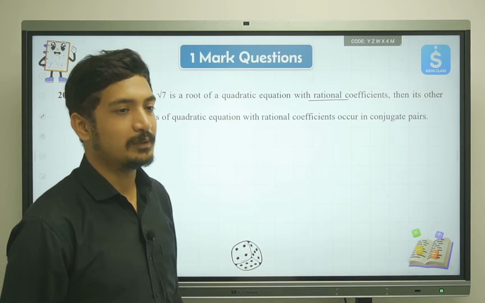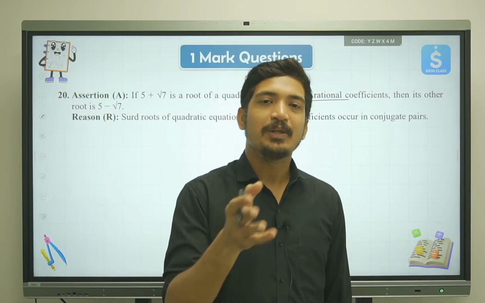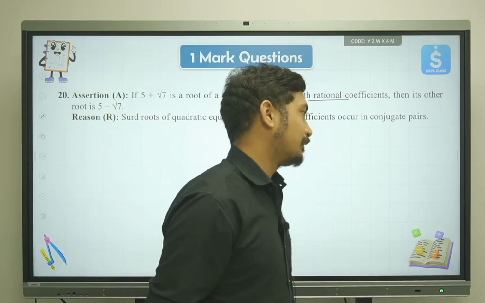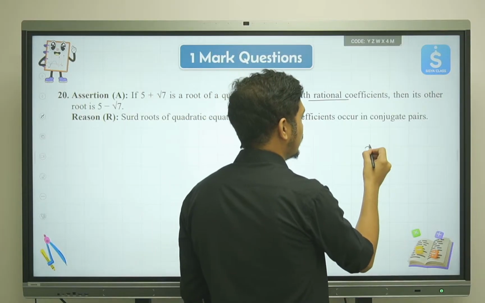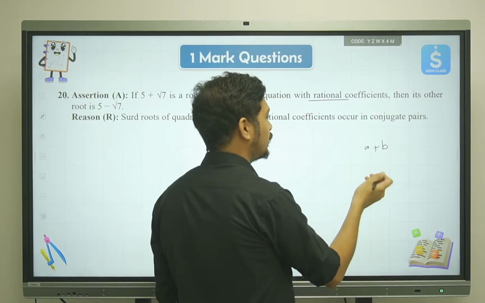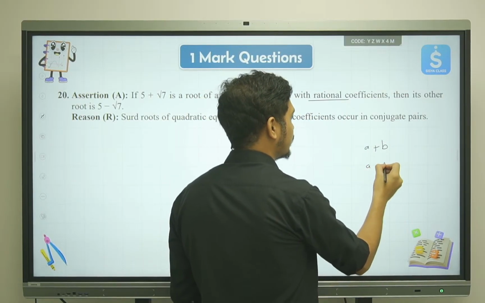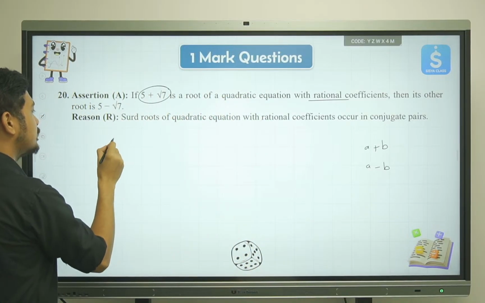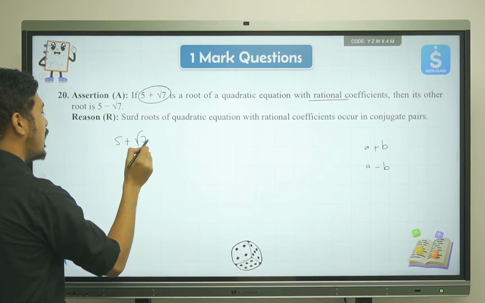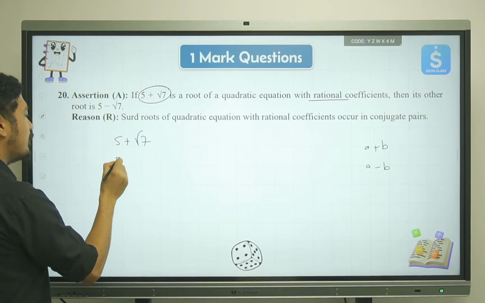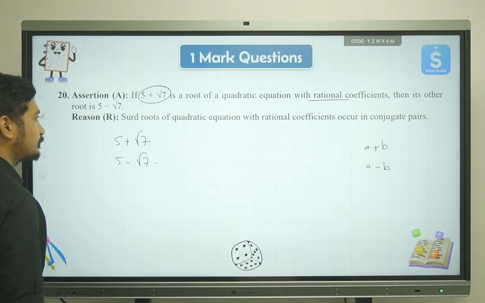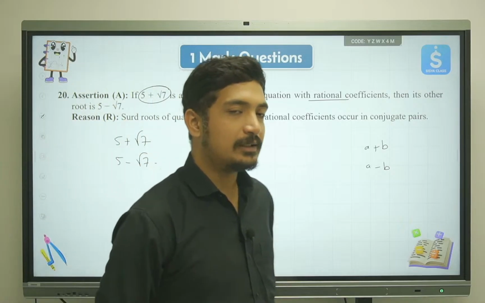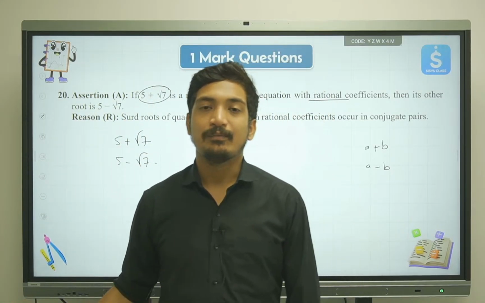Conjugate pairs means if one is something plus something, then the other root will be something minus something. So if you have one root as 5 plus root 7, then the other root will be 5 minus root 7.